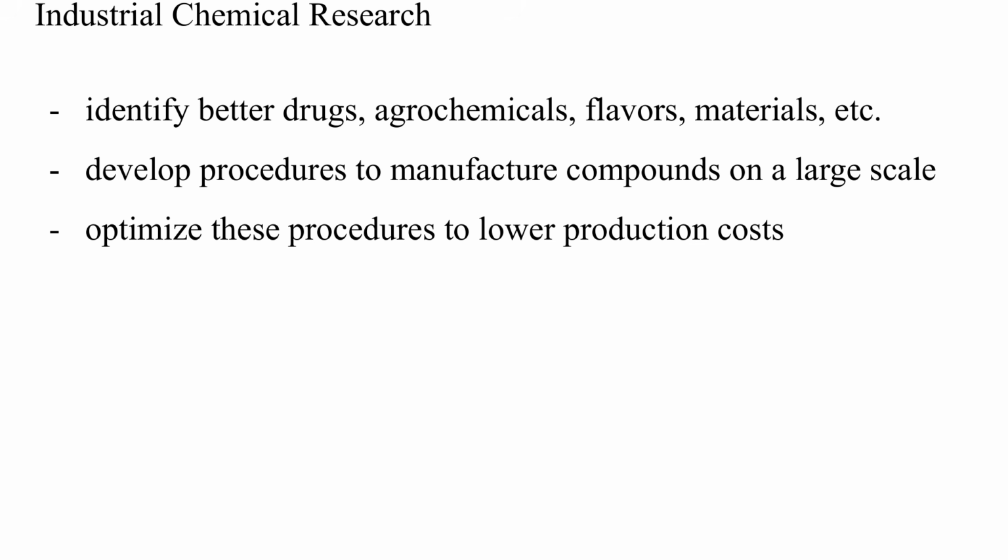Industrial chemical research is mainly about identifying better drugs, agrochemicals, flavors, or materials, about developing procedures to manufacture compounds on a large scale, and about the continuous optimization of these procedures. Every manufacturing process entails a number of mechanistic uncertainties and potential improvements. Of course, the older the product, the more difficult it is to further improve the synthesis. But for new products, there is always room for improvements.